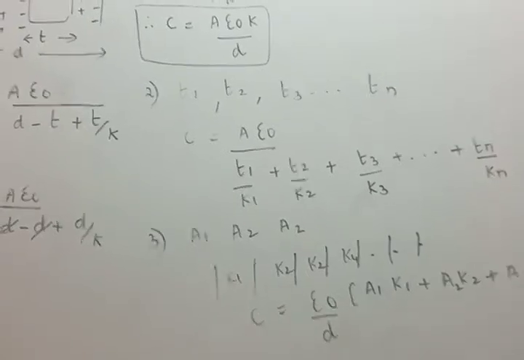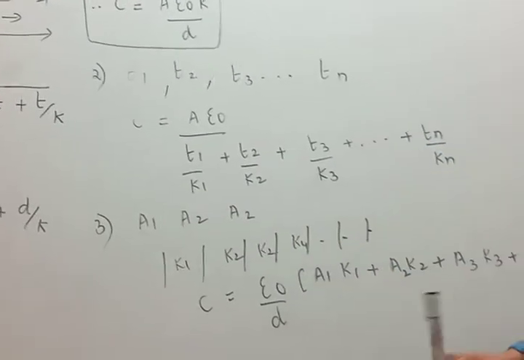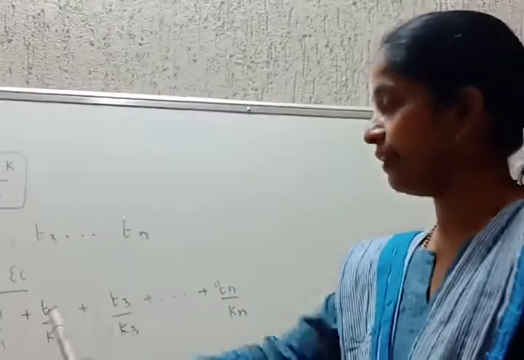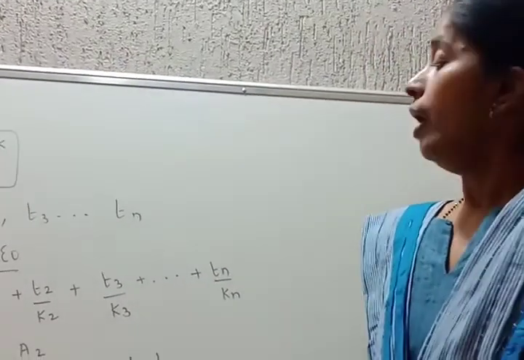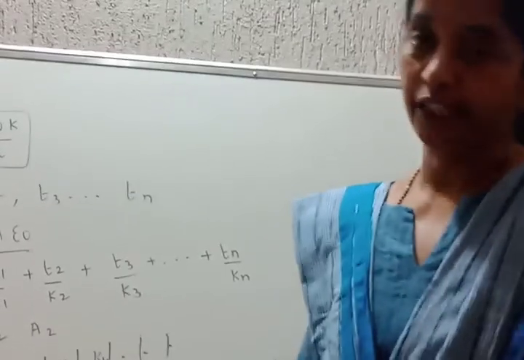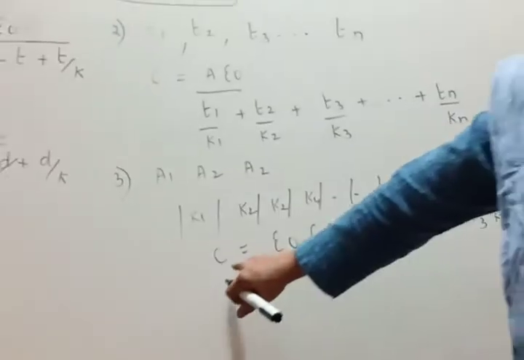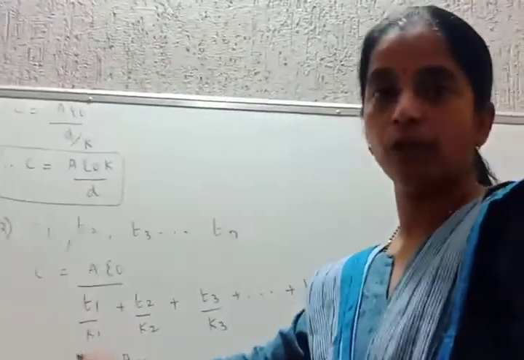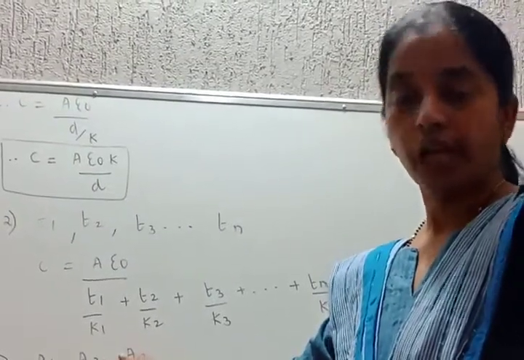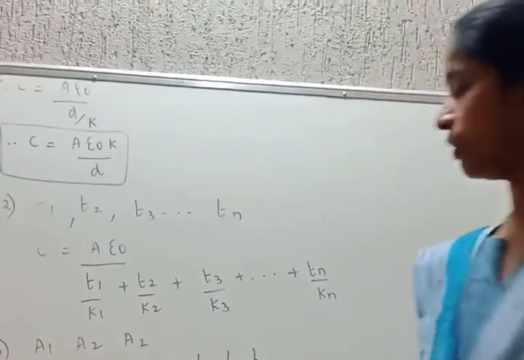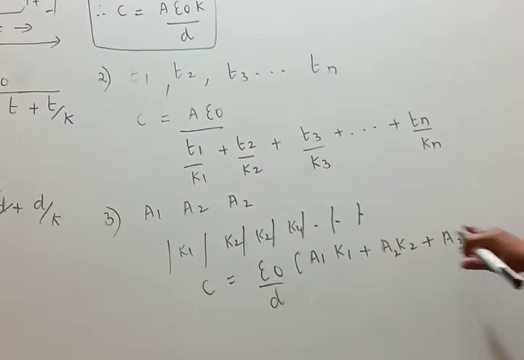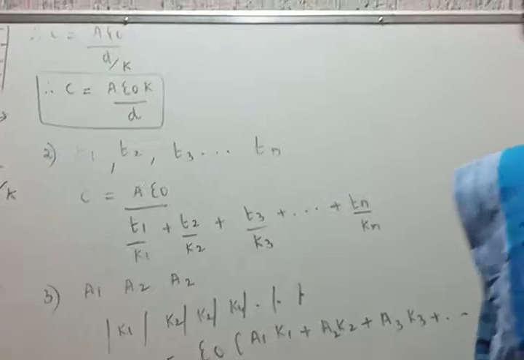If the parallel plates of areas A1, A2, A3 and so on are arranged as shown in the figure, then the capacitance will be, that is, parallel plates of various areas of cross section. One parallel plate is of area A1, another parallel plate is of area A2, another is of area A3 and so on. Then the capacitance will be C is equal to epsilon naught upon D times A1 K1 plus A2 K2 plus A3 K3 and so on. Are you okay?